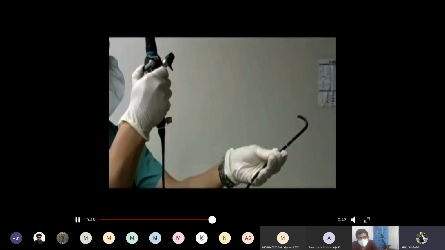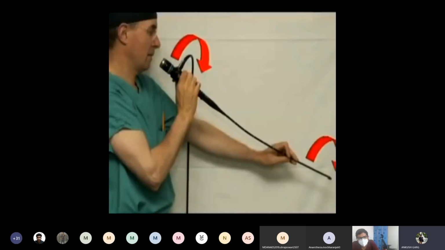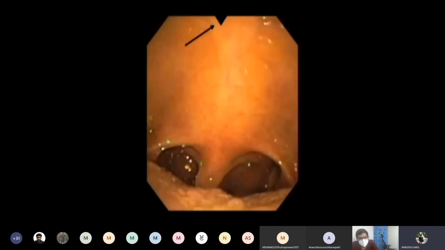In a single plane we can use the lever to flex and extend, and we have to rotate the entire bronchoscope to direct it. And there is a mark at the top of the screen, an arrow, which will tell us the orientation when we do the laryngoscopy, so that we can keep the structures visible in the midline.